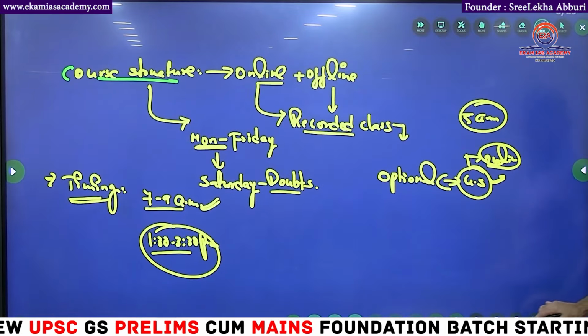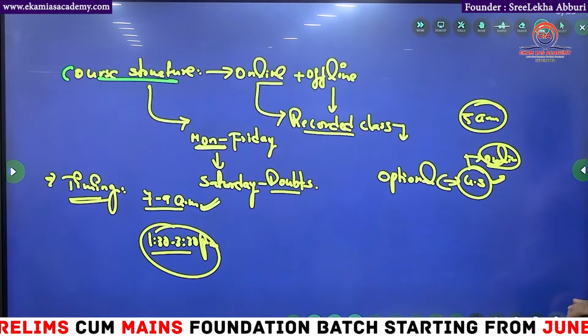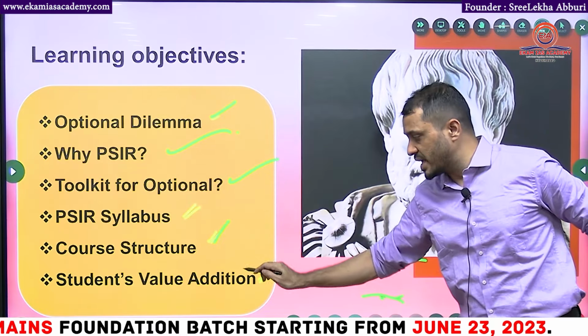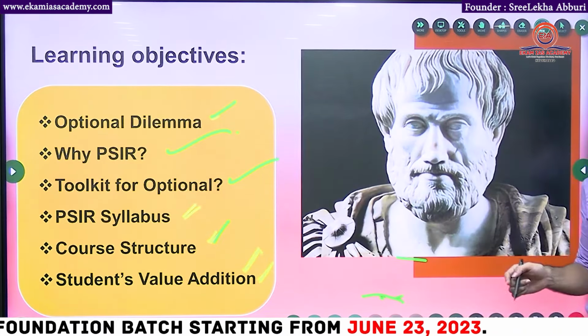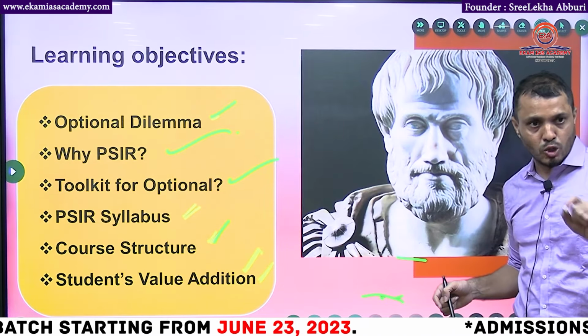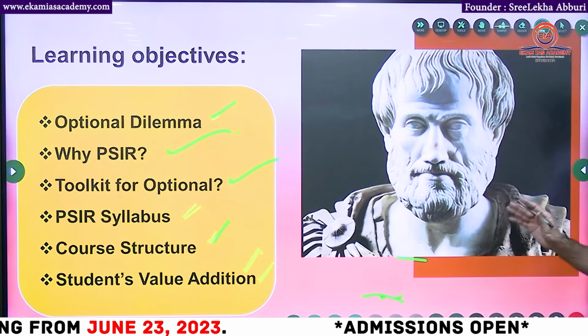If you have any doubts, regarding what we discussed so far, we discussed all these things, course structure. Finally, what is the value addition? Like I said earlier, material will be provided after the class, and books at the end of the course. I will give the books on both papers, paper 1 and paper 2. This is about the valuation.